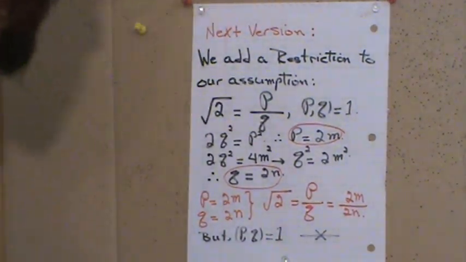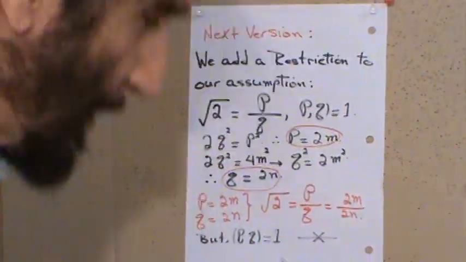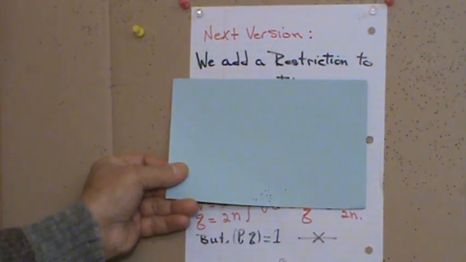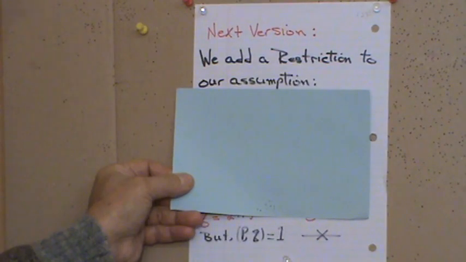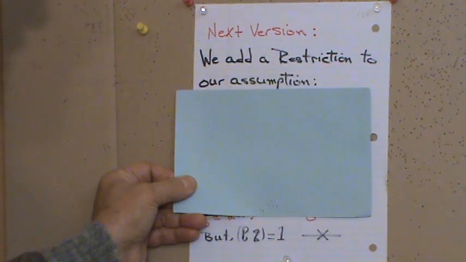Okay, in this version, let me cover it. So this is our next version. In this version, we add a restriction to our assumption. Let's say in the language of logic, we add another premise to our assumption.